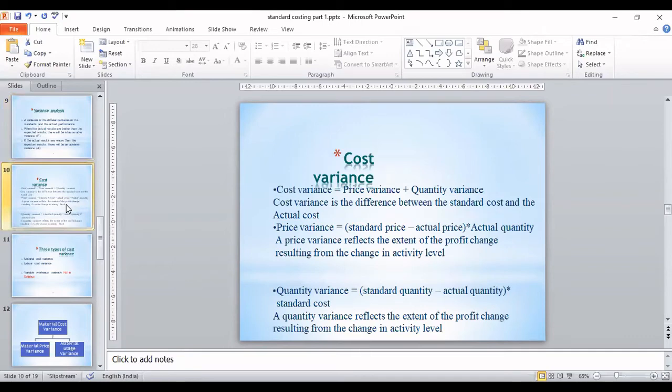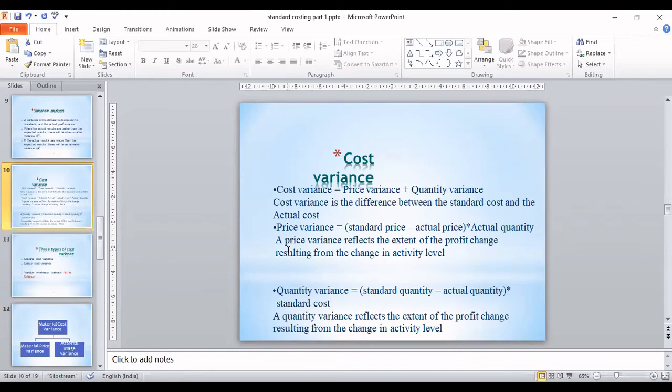Now the next one is cost variance. So cost variance, basically here we want to find out what are the differences coming due to total cost. Okay, so very simple. Cost variance formula is total standard cost less total actual cost. The difference will give you cost variance. Then we have price variance. So what will price variance tell you? The price variance will show you the variances or the differences coming due to change in price. See, whatever price you have predicted, is it necessary that it will remain same for the product?